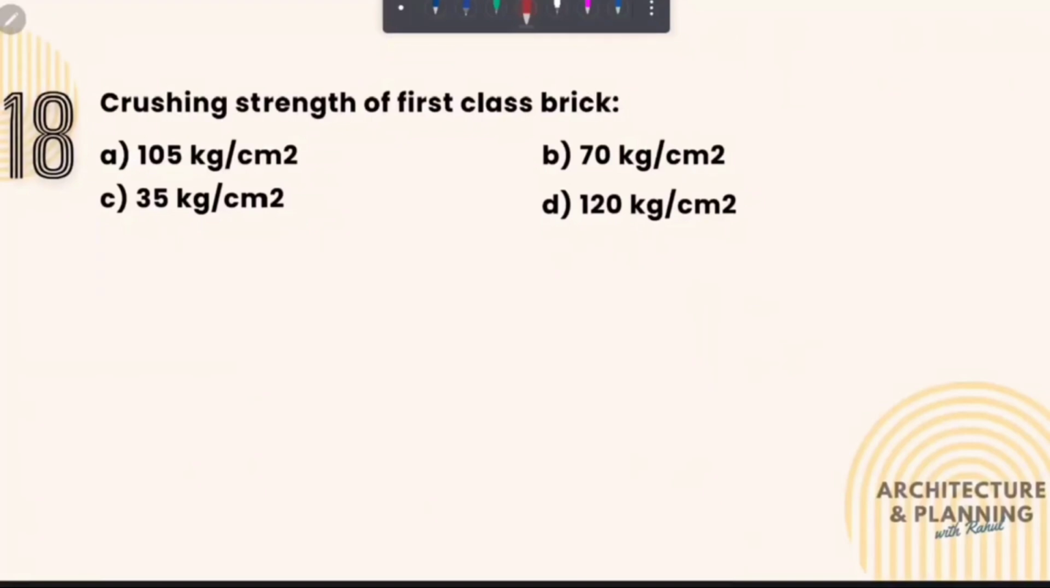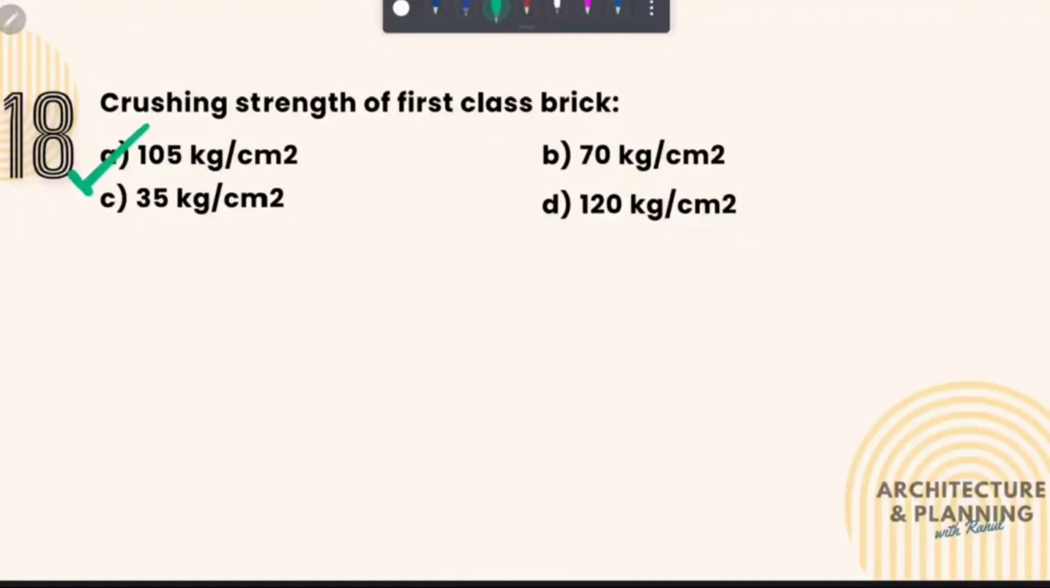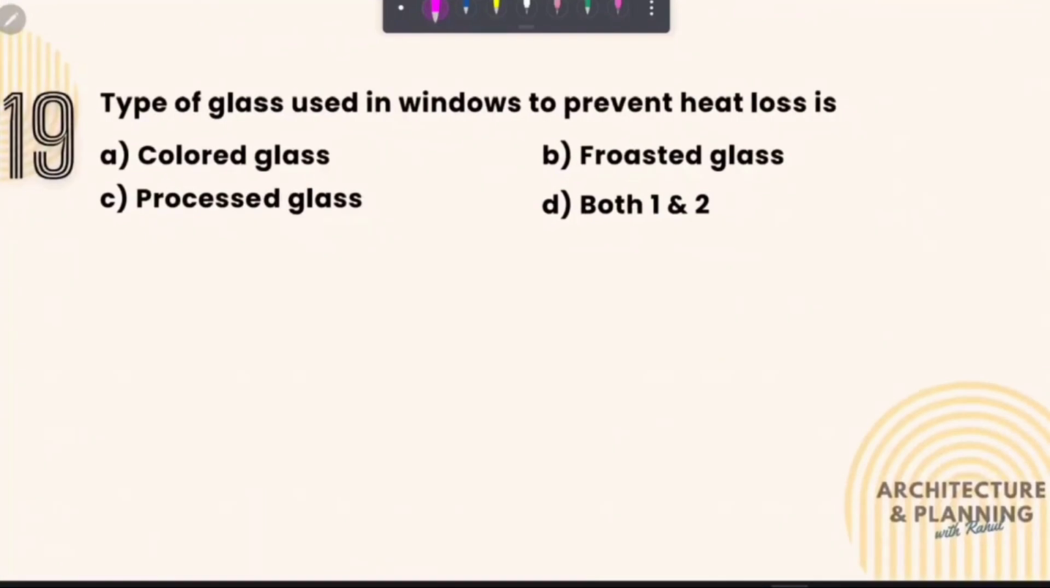Crushing strength of first class brick. So crushing strength or compressive strength of first class brick is 105 kg per centimeter square. Therefore the correct answer is option number A, and it is equivalent to 10 to 15 Newton per millimeter square. Let's move to the next question.